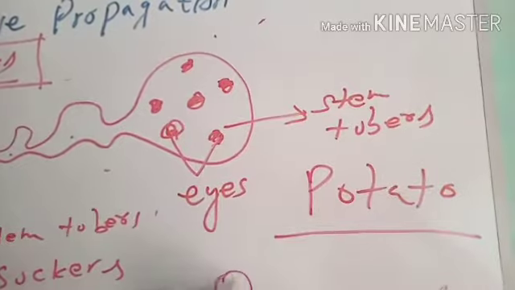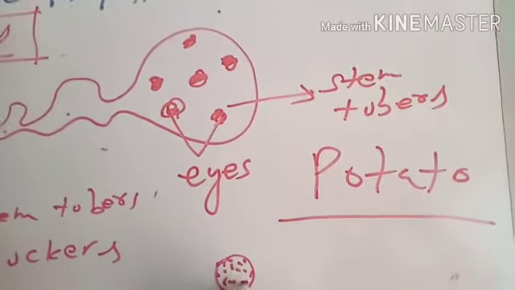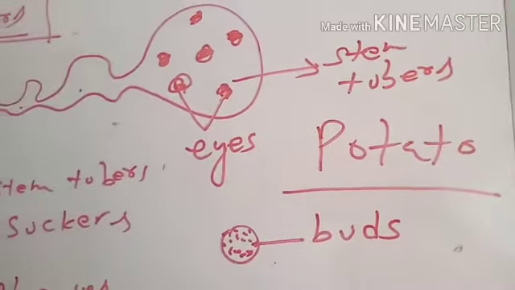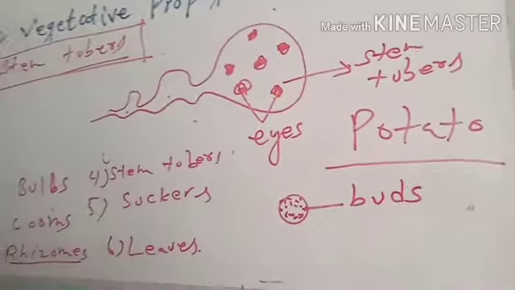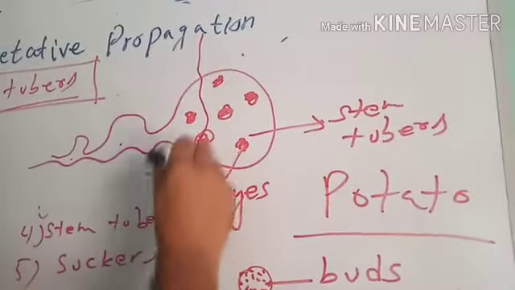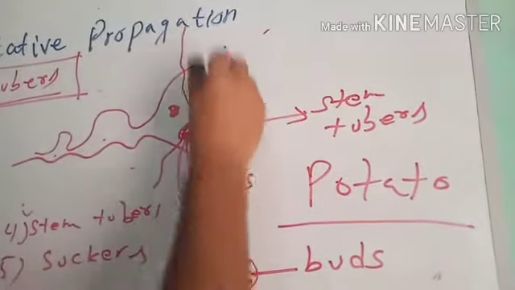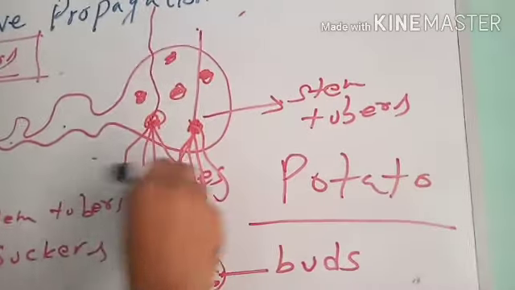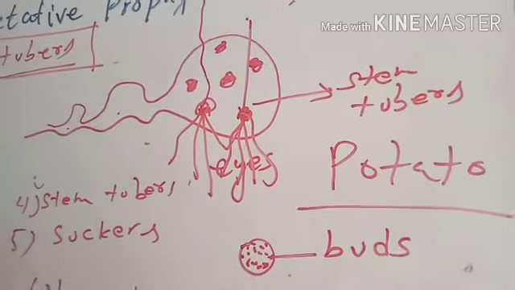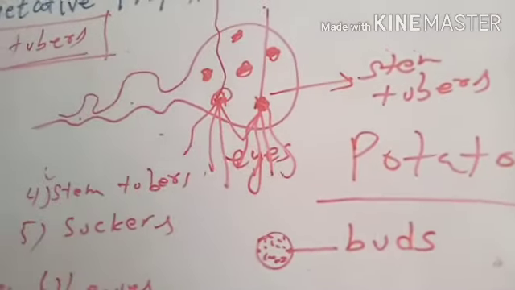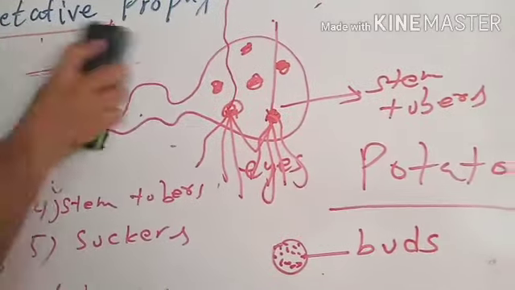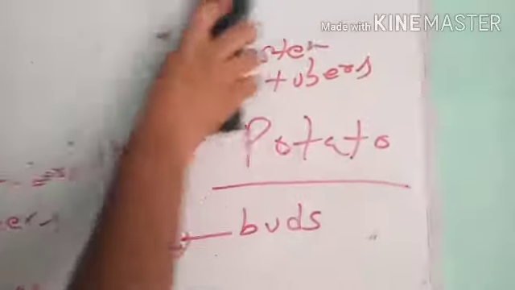Imagine this is an eye of the stem tuber. Inside an eye there are many buds, which may be future shoots or future adventitious roots. From each and every bud there may arise a shoot and a root system. Imagine there are 30 buds per stem tuber. There will be 30 plantlets in future from each bud. Potato, yam and sweet potato reproduce vegetatively by formation of stem tubers.